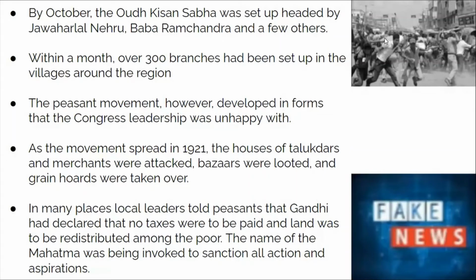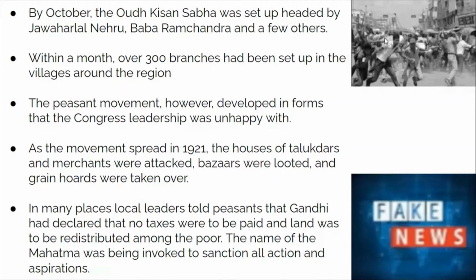This Baba Ramachandra and Jawaharlal Nehru in support of peasants. Now, what happened was the Sabha was a great hit, that over 300 branches had been set up in the villages around the whole region. Now, the peasants' movement, however, developed in forms, but the Congress leadership was unhappy with it.